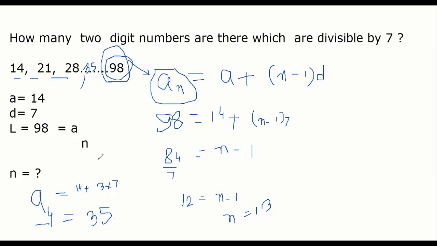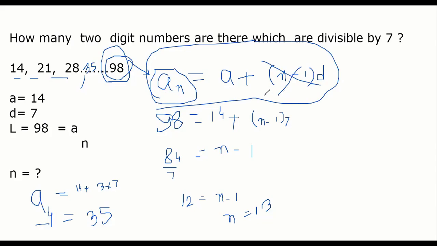I know sometimes many people get confused with the nth term. What does the nth term mean? n can be anything. If you put n equal to 1, the first term will come. Check. If you put n equal to 1 here, what will happen? The term becomes 0, doesn't it? We'll get 14, sir. Yes, the first term comes, obviously it should. Okay, sir, now I got it. Super. Is everyone clear? Next question.